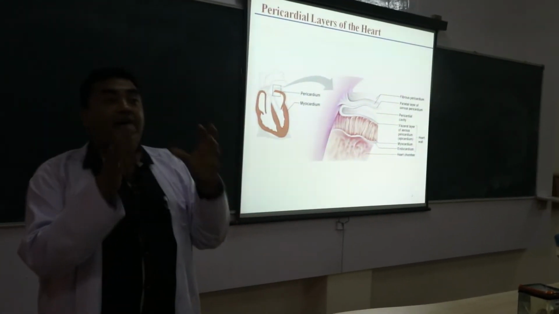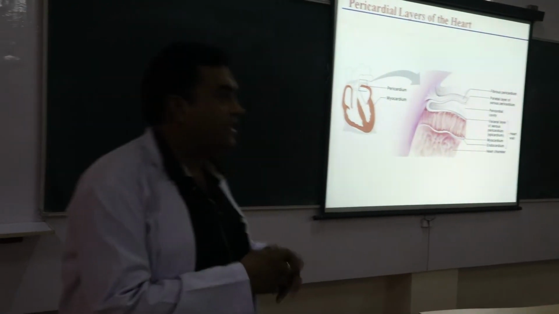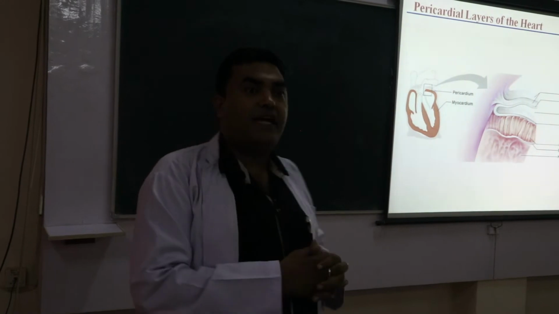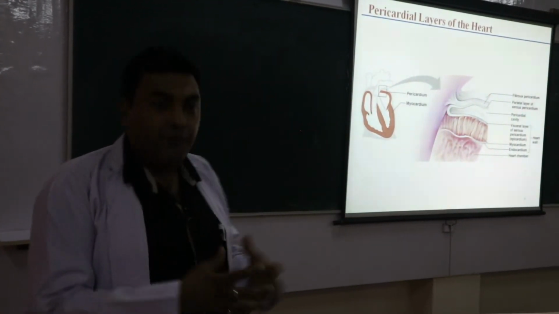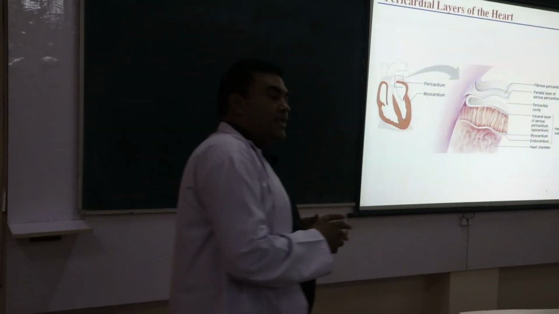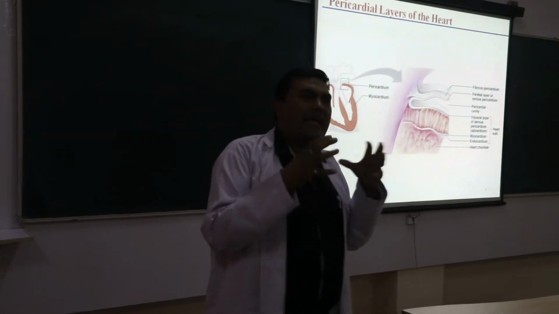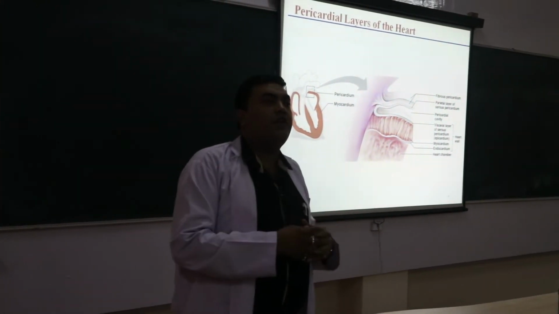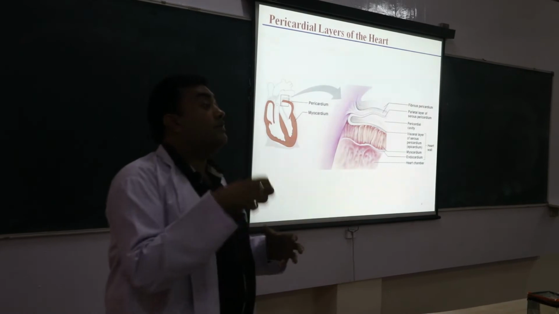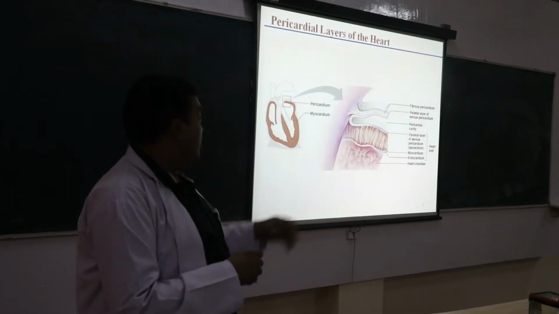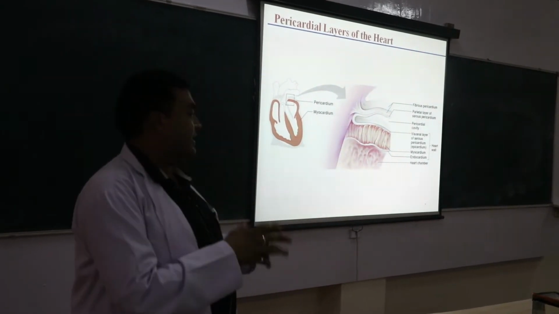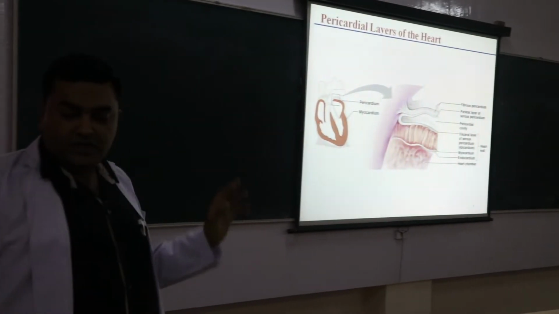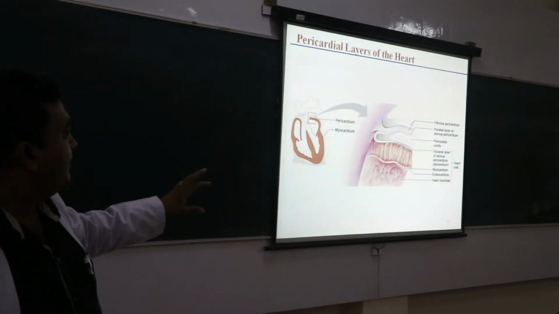This pericardial cavity encloses a fluid. That fluid is called pericardial fluid. This pericardial fluid acts as a shock absorbing unit for the heart. Heart के लिए shock absorbing unit के जैसे काम करता है. So this pericardial fluid is present in the pericardial cavity. Okay, so this is only the outer layer.